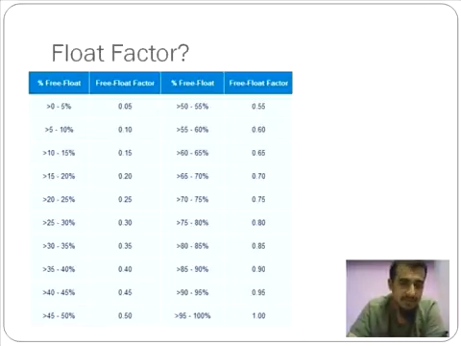0.5 being the free float factor, meaning I should consider around 50% of the value to be added to the overall market capitalization. For example, if I consider 96,000 rupees having a free float factor of 0.5, I should consider around 48,000 rupees.